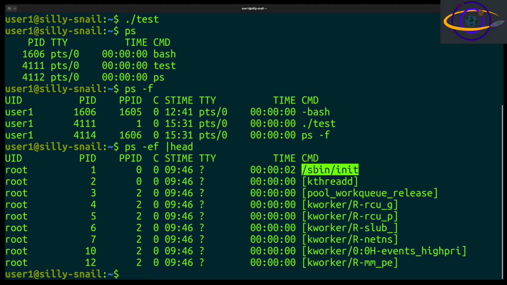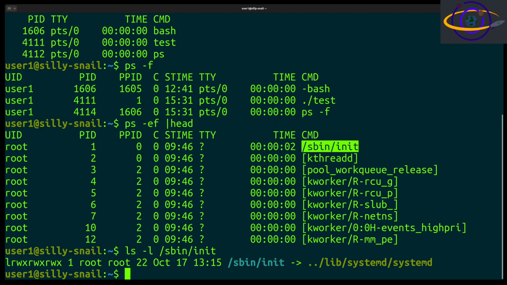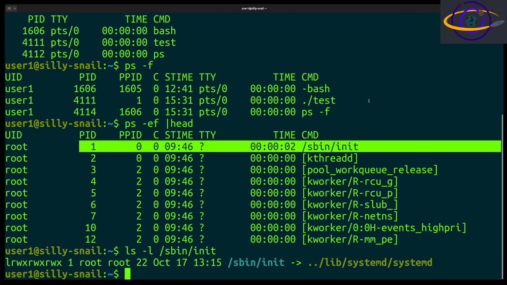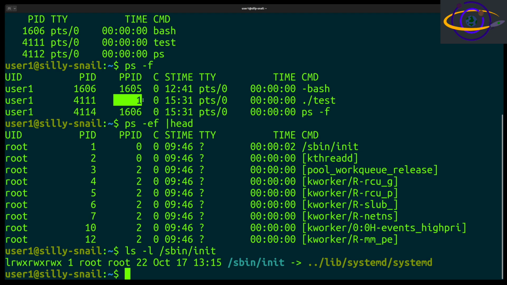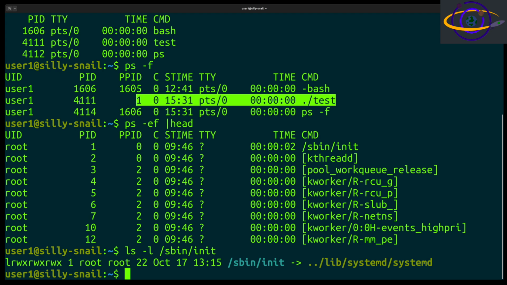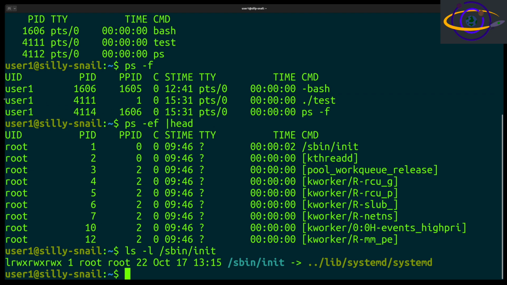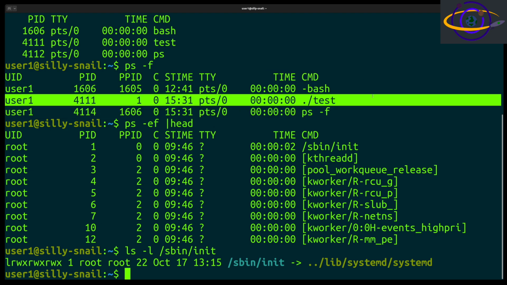Now, just in case you're curious, ps -ef, let's just show you what's at the top here. If you see /sbin/init, that has a PID of 1, and /sbin/init should point to probably another thing, which is systemd, just in case you're curious. There. So /sbin/init points to systemd right here. So PID 1 is systemd. So the PPID of our test program is systemd. Our test program is running directly, it has been adopted by systemd. That is our orphaned process. So basically, this is it, our orphaned process right here.